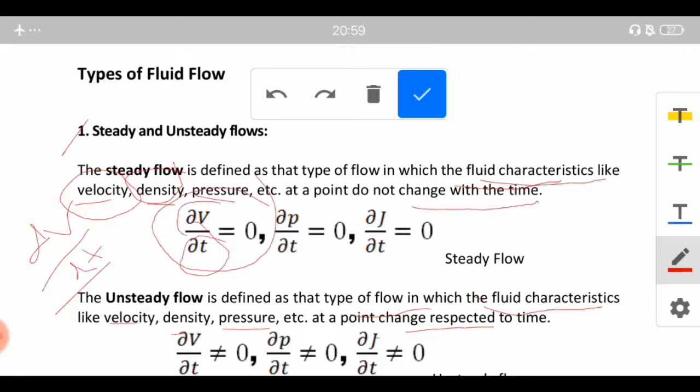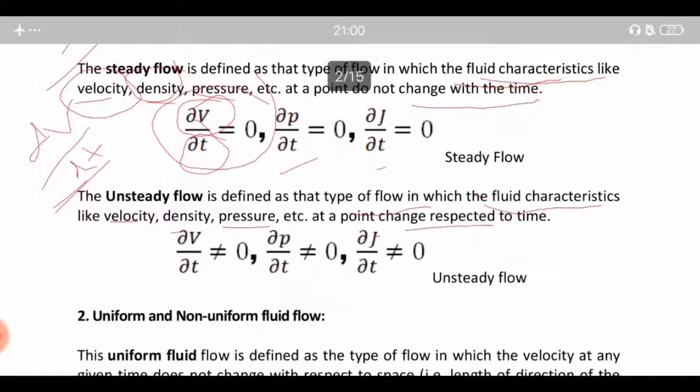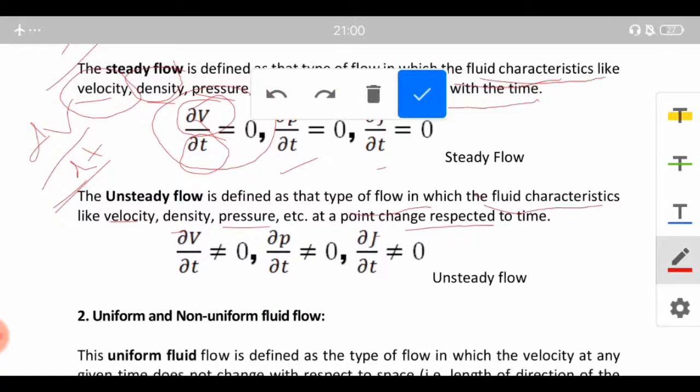Similarly, for pressure or density or any other property, the change will not be observed with respect to time, and such flows are known as steady flows. Whereas in unsteady flow, with respect to time, you will see changes in velocity, density, pressure, and thus dv upon dt will not be equal to 0.